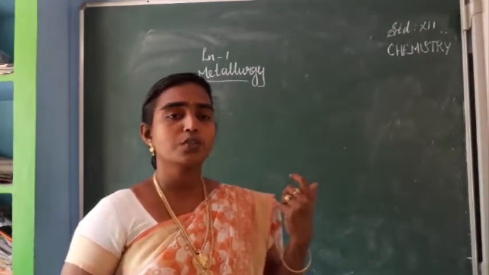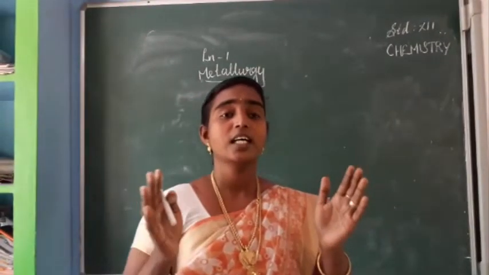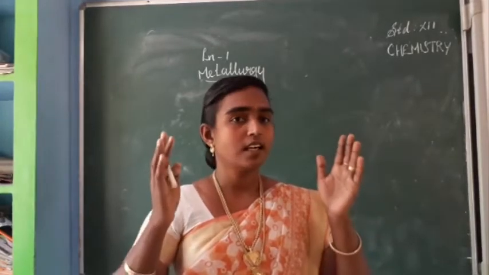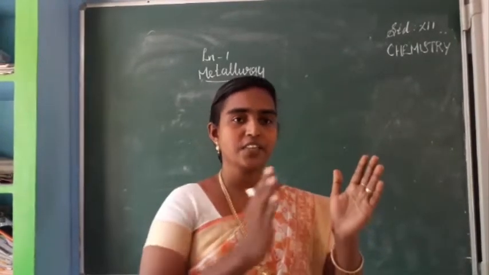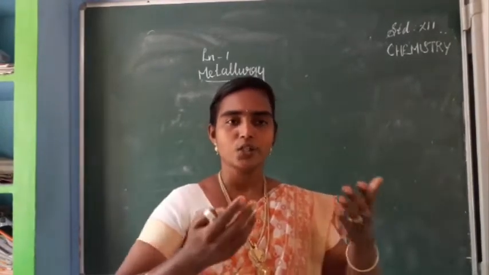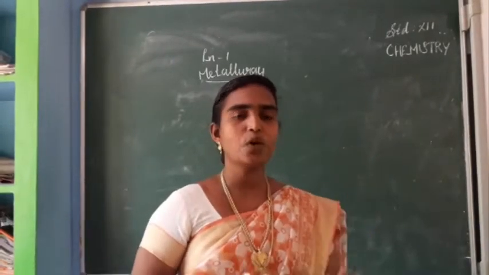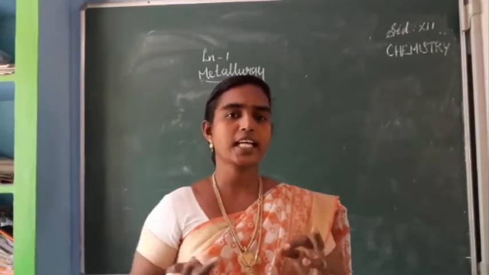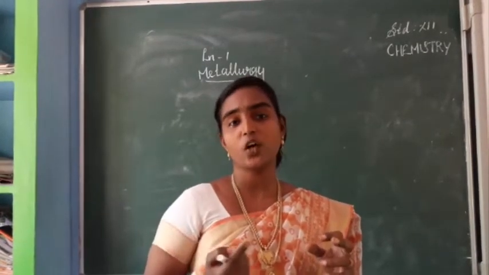Already we have seen, once again I will repeat, then you can have a clear idea. First we have seen metallurgy, starting with the difference between mineral and ore. Afterwards we have seen 3 important steps in the metallurgical process: concentration of ore, extraction of crude metal, refining of crude metal.